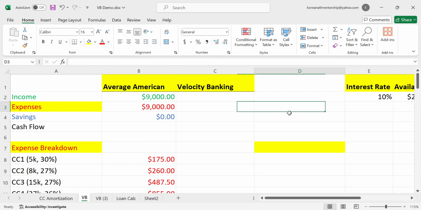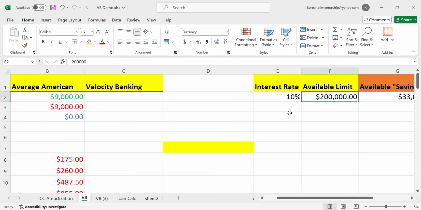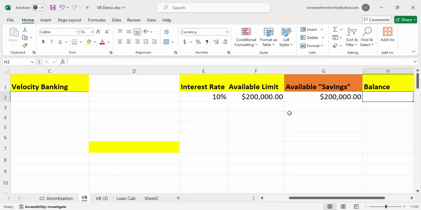All right. So now let's assume that we have a $200,000 line of credit available. So what is a line of credit? All it is is a financial tool where you could borrow money, pay back, and use it over and over again, right? And so here's the thing. If you're the average American, and let's say you had a free and clear line of credit available, think of this as like a credit card based on the value of your home. It's actually called a home equity line of credit, right?